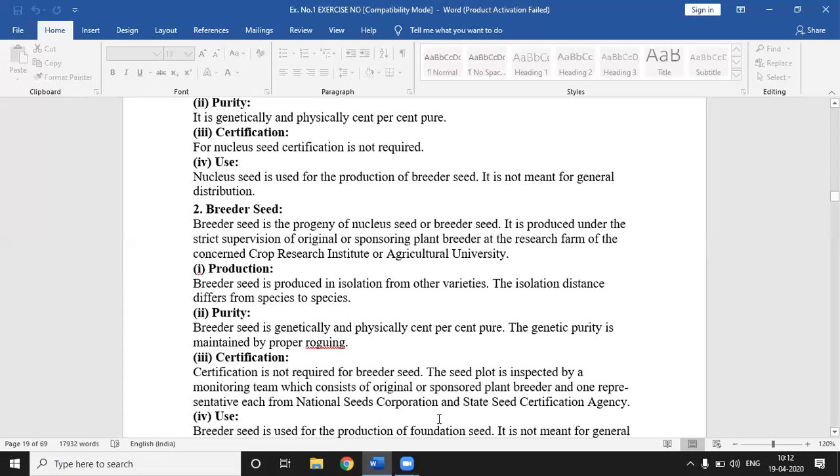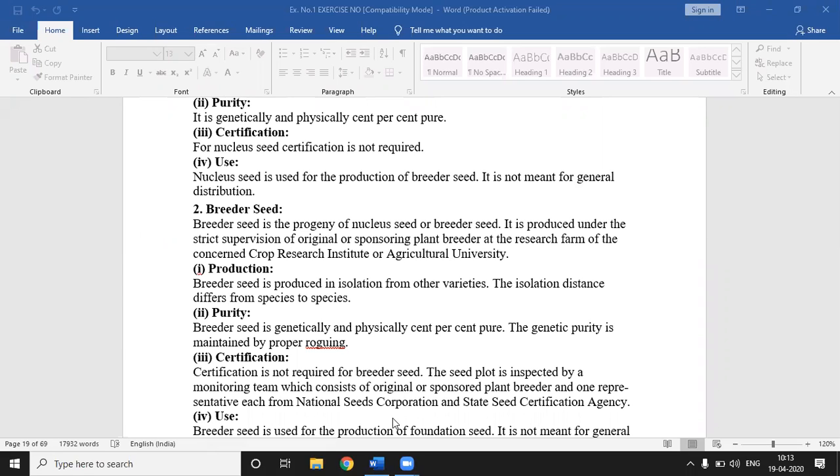That is the long form of NSC and SSCA. Many times the abbreviations of NSC and SSCA are asked in exams. C is common. The first is National Seed Corporation, and the second is State Seed Certification Agency.